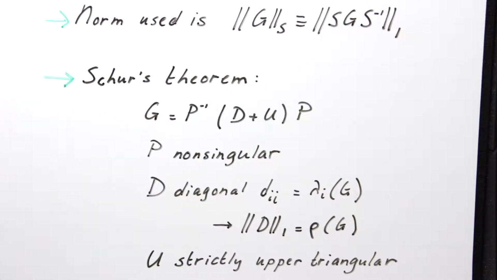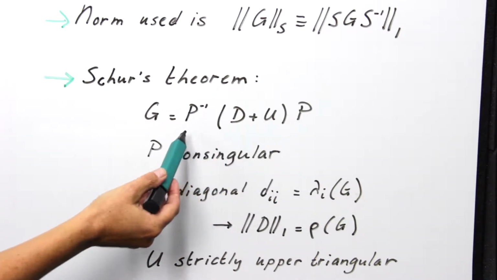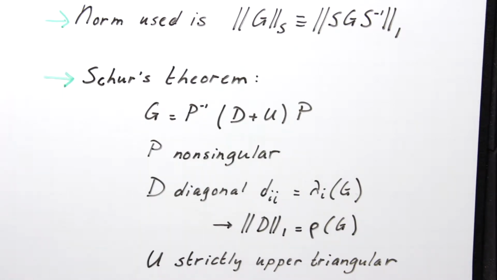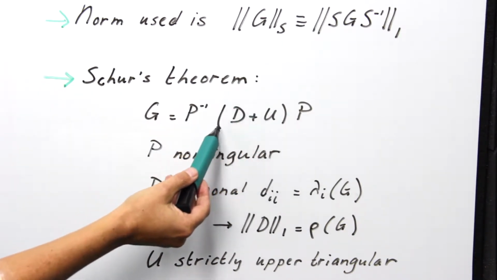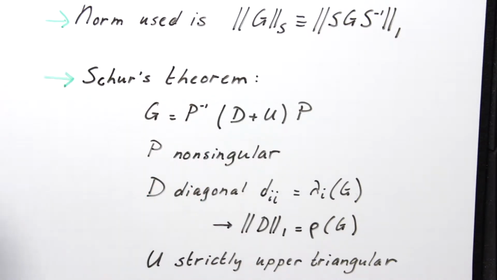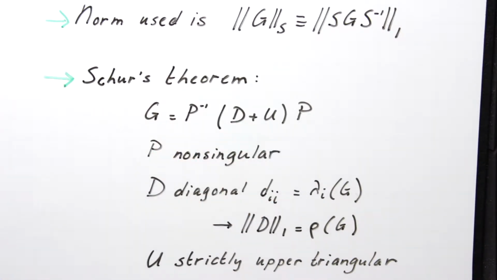Now what the Schur Theorem says is that any matrix, so also G, can be expressed in this form here as P inverse, where P is some non-singular matrix, times an upper triangular matrix, which we split in two parts, the diagonal and the strictly upper triangular part, we call them D plus U, times P itself.